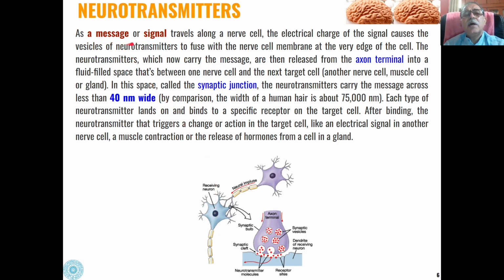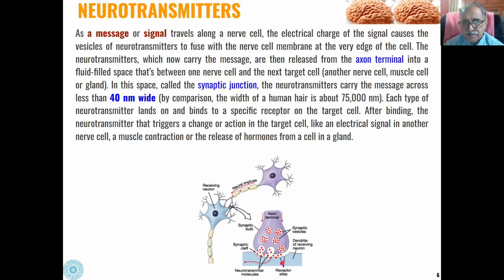So basically, as a message or a signal travels along a nerve cell, the electrical charge of the signal causes the vesicles of the neurotransmitter to fuse with the nerve cell membrane at the very edge of the cell. So you can see this is the edge of the other cell which will receive the signal. Here the cell membrane of this will fuse with the axon terminal of the other nerve cell. Then the message will be released from the axon terminal into the fluid filled space between one nerve cell and the next target cell.